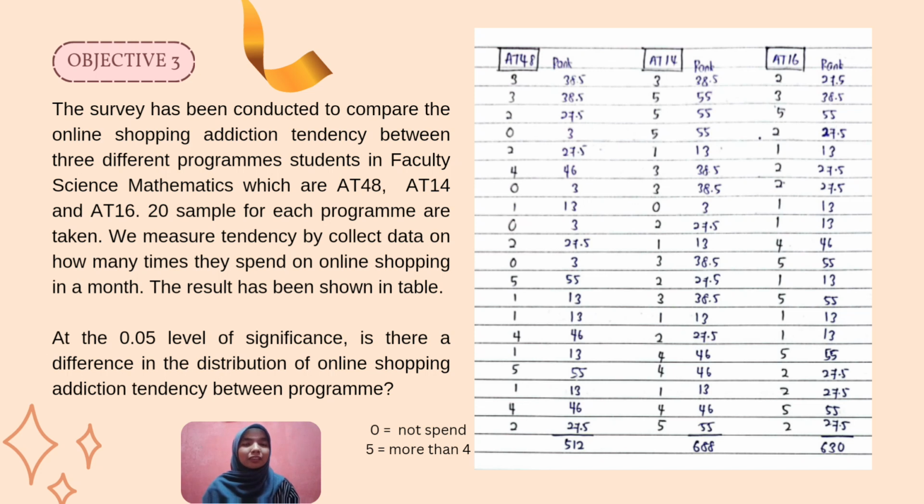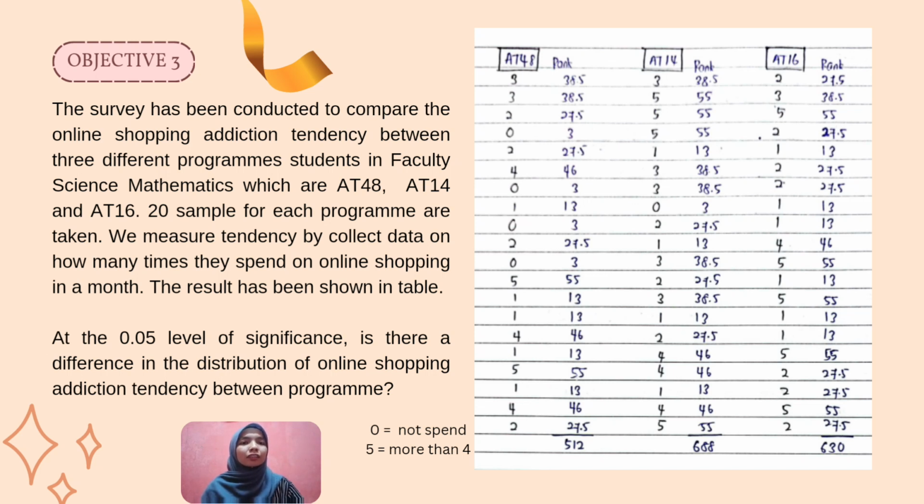For objective 3, we want to compare the online shopping addiction tendency between 3 different program students in Faculty Science Mathematics, which are 8048, 8014 and 8016. 20 samples for each program are taken. We measure tendency by collecting data on how many times they spend on online shopping in a month. The result has been shown in the table.